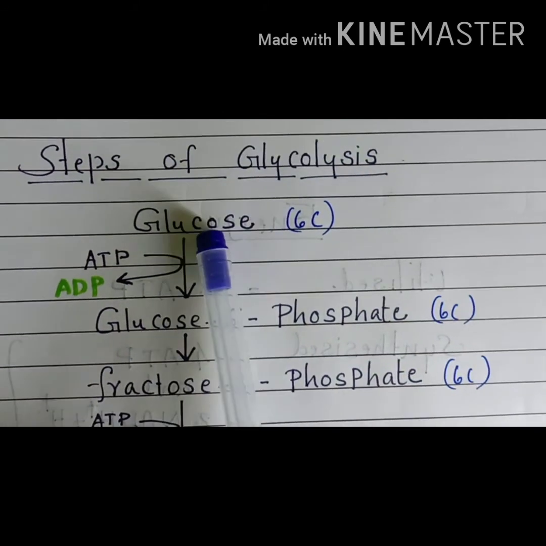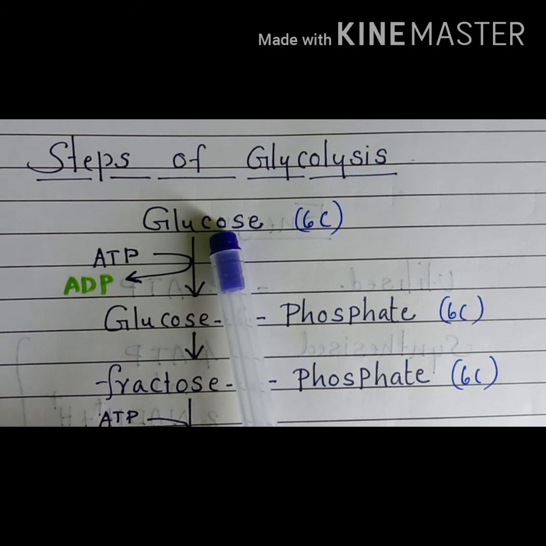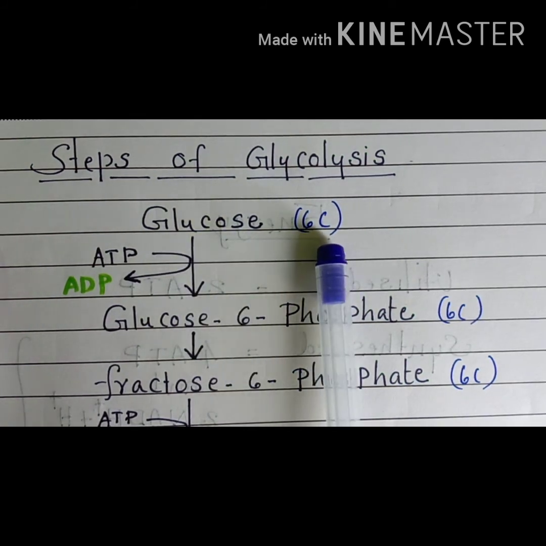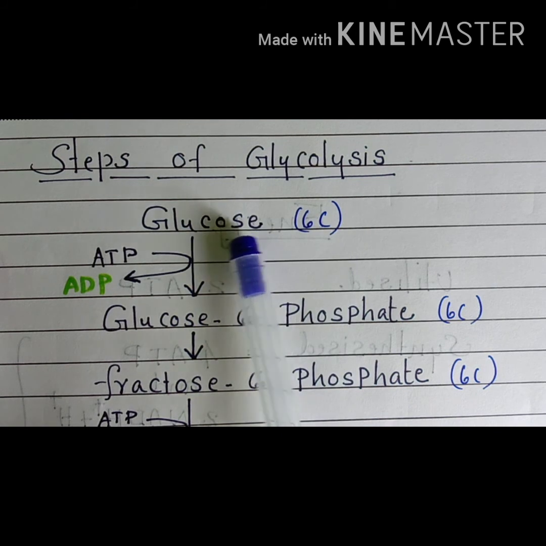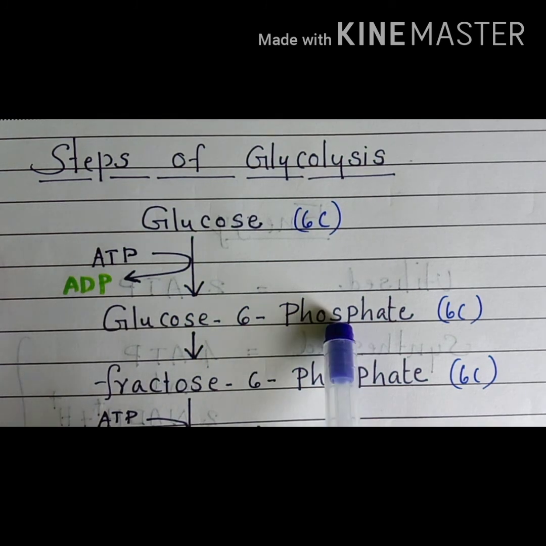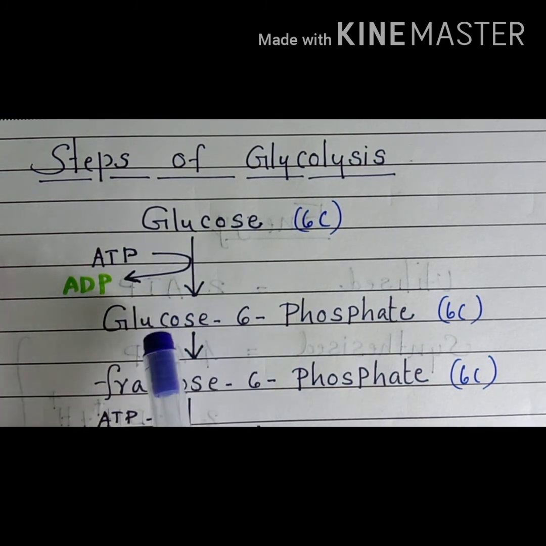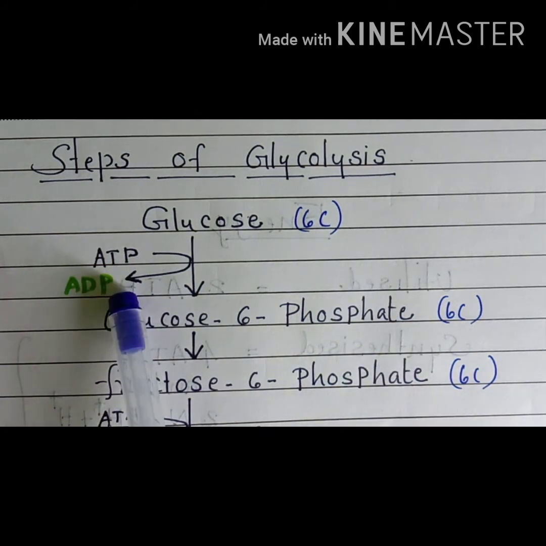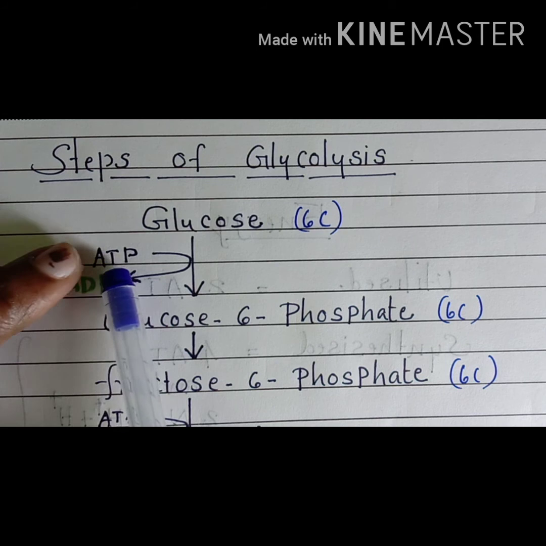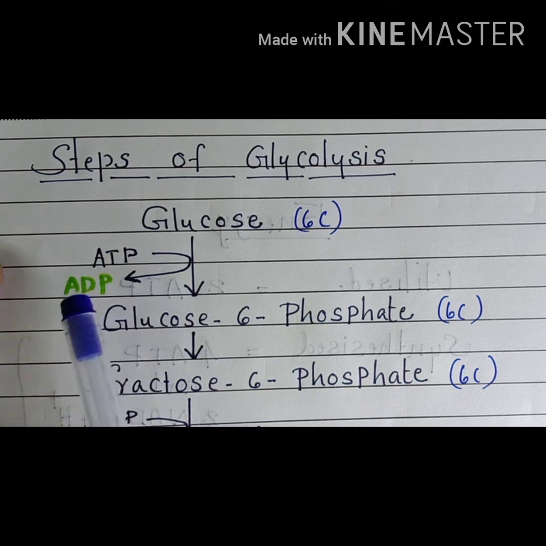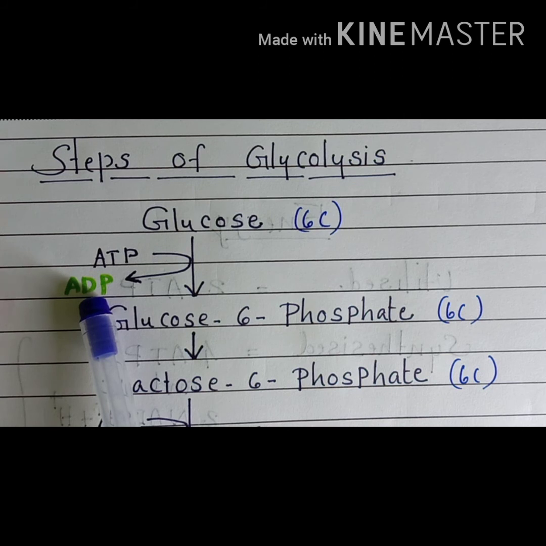First of all, 1 molecule of glucose, a 6-carbon compound, is converted to another 6-carbon compound, glucose 6-phosphate. Here 1 molecule of energy, ATP, is utilized. When ATP is utilized, ADP is obtained.